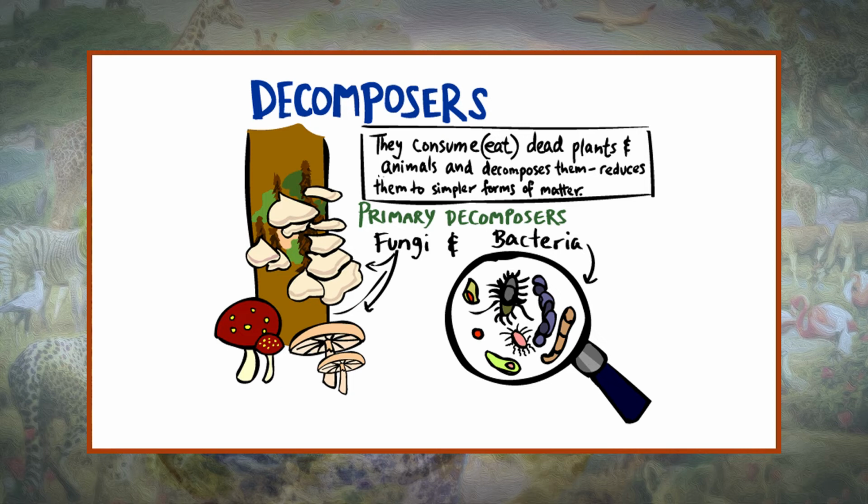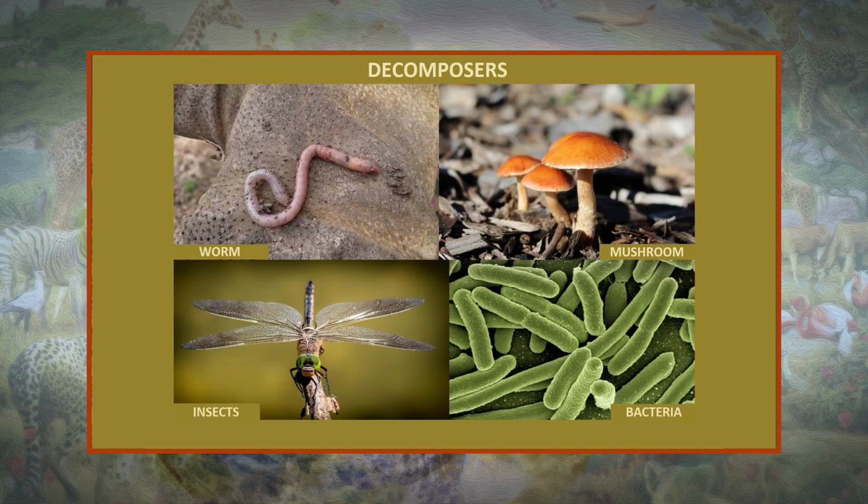Detritivores are decomposers that specifically fragment to consume their food, and examples of detritivores are worms, millipedes, dung flies, wood lice and slugs. Other decomposers include fungi and bacteria.